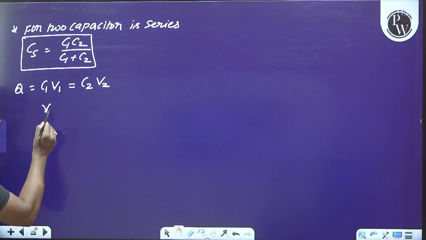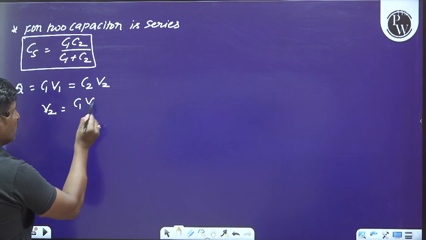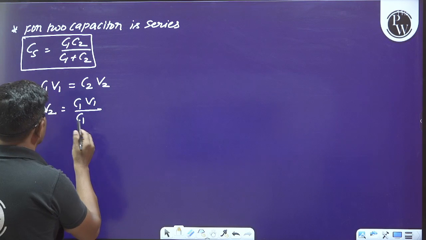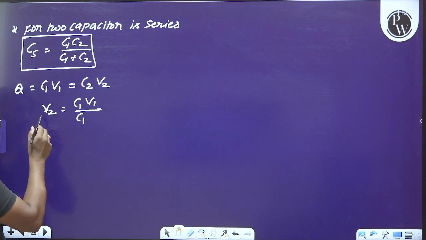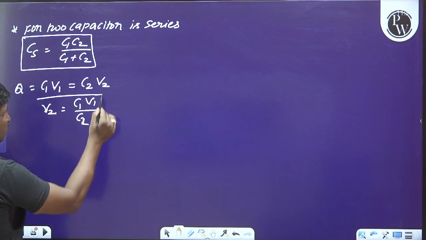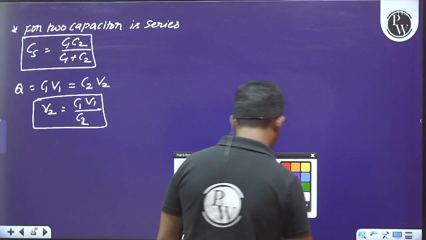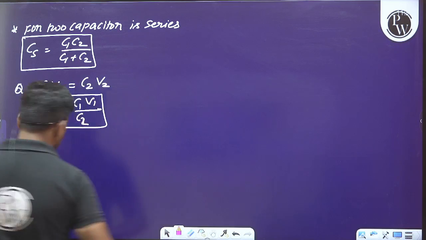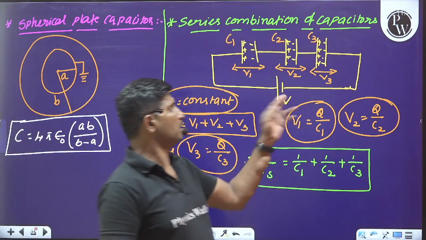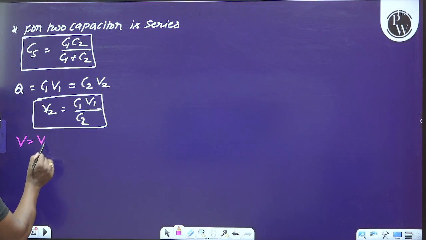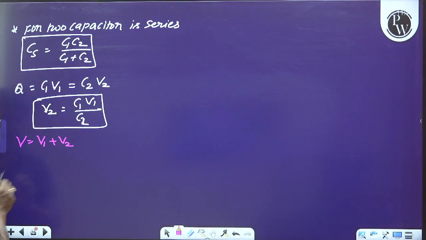Therefore, we can write V2 as C1 into V1 divided by C2. These are individual things. If V is the applied potential, then V is V1 plus V2.